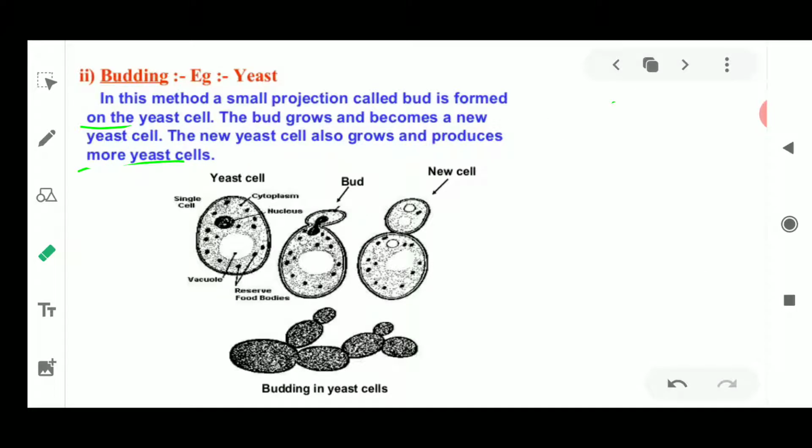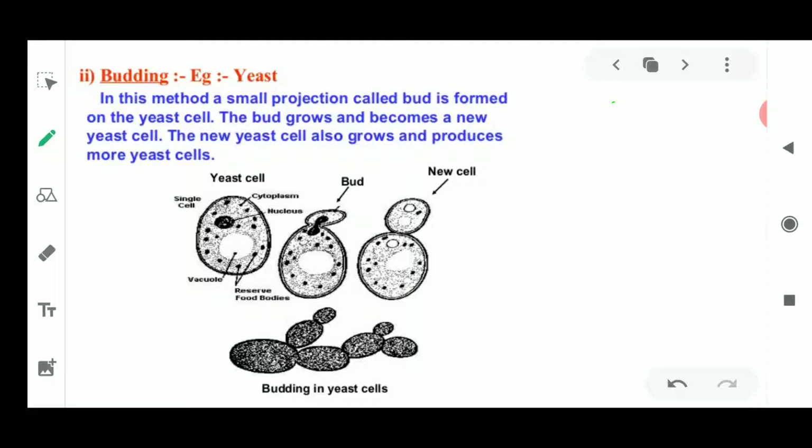Why does the bread dough or the cake dough rise in a few hours? This is because the yeast cell is multiplying very quickly, and because of the new buds arising from the yeast cells, it grows very fast and gives rise to new yeast cells.